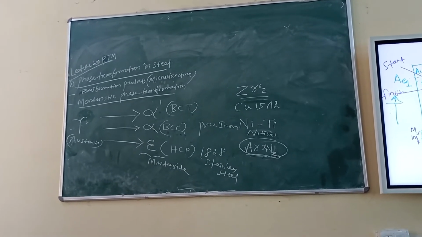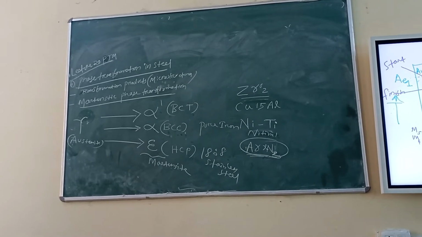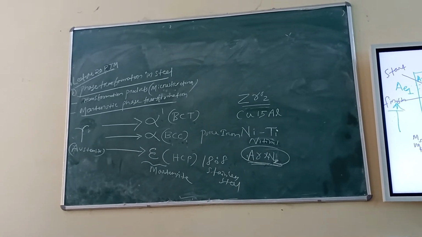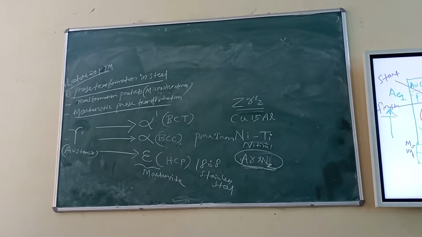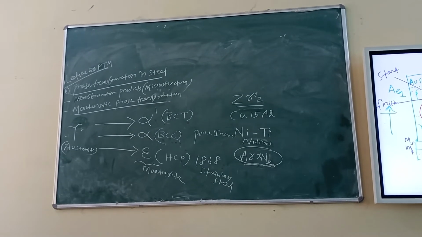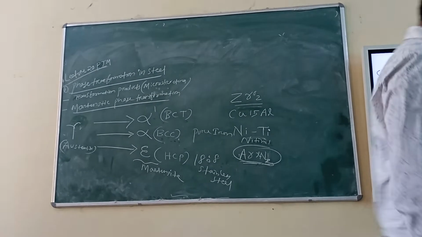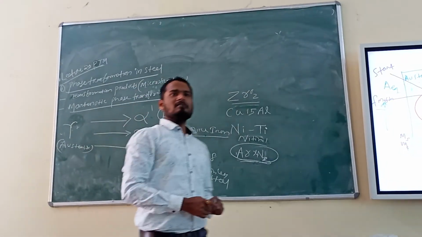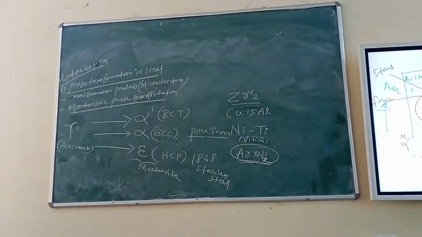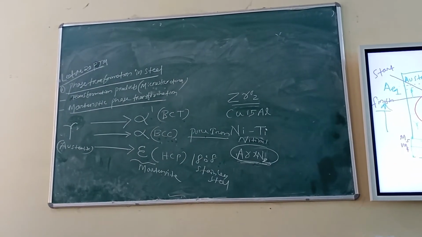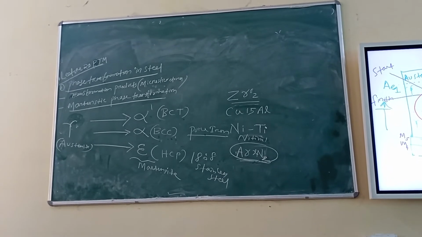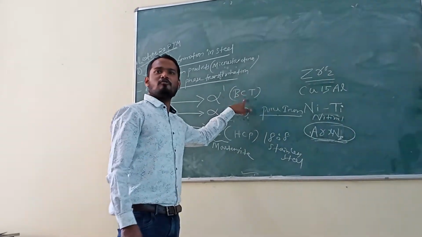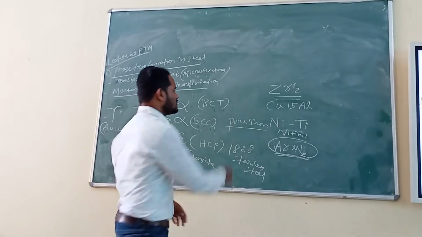Or some people say BCT iron. But they have written supersaturated solid solution of carbon in BCC iron or BCT iron, but that is not true always. Martensite is not always that. That's the misconception I tell. In pure iron, there is no carbon, still it is forming martensite, very interesting, but that martensite will be body centered cubic because there is no carbon, and BCT martensite will form in steels basically.